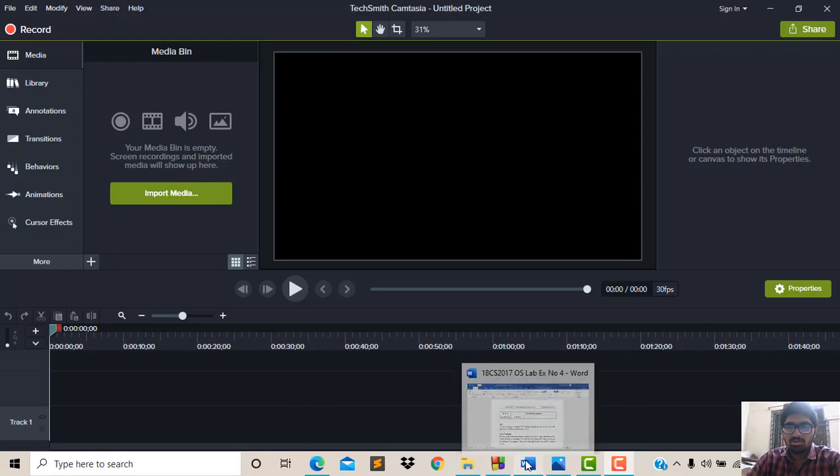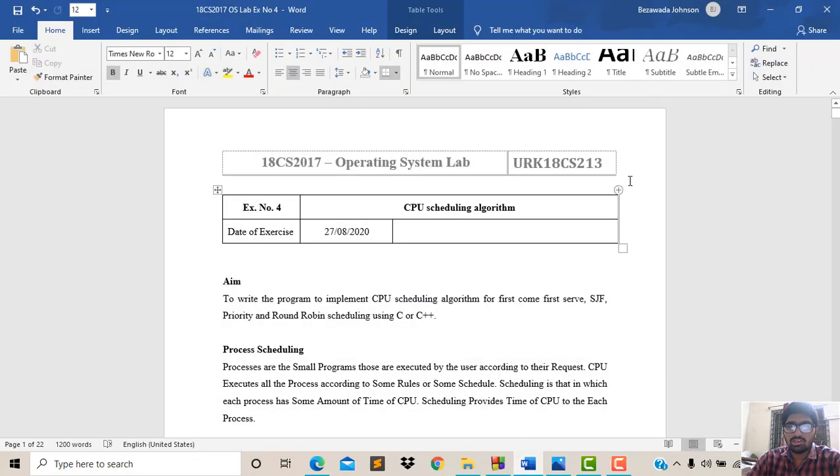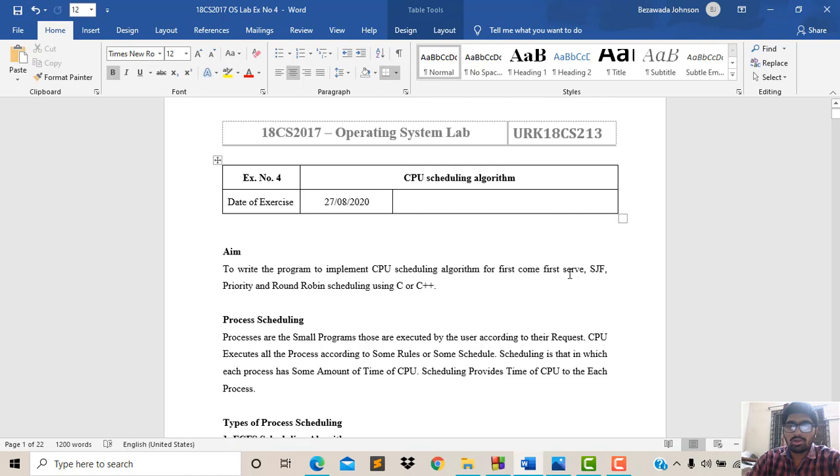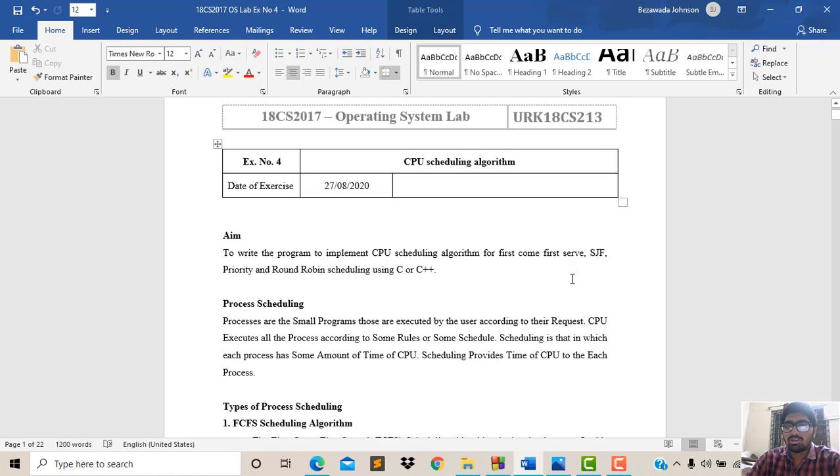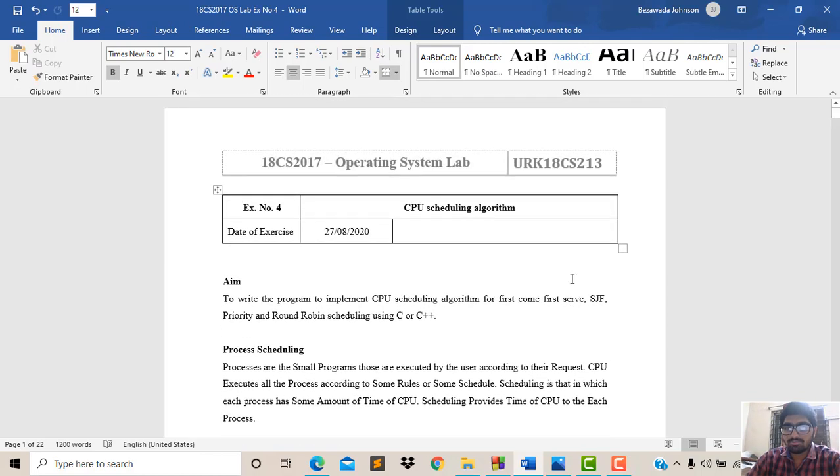Today we'll discuss the CPU scheduling algorithms, and how the algorithms are performed in the CPU when a process is going on. There are several algorithms in CPU scheduling. That is FCFS, first come first serve algorithm, the second one is priority, the third one is round robin algorithm, and the fourth one is shortest job algorithm.